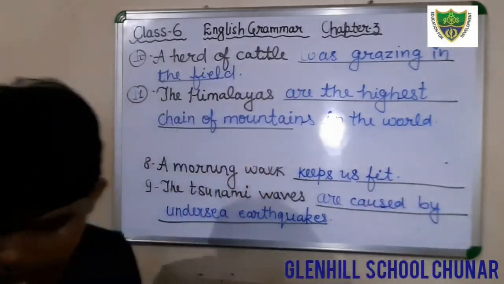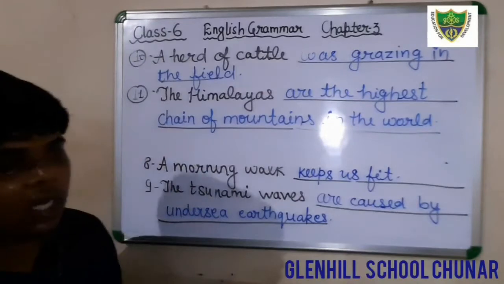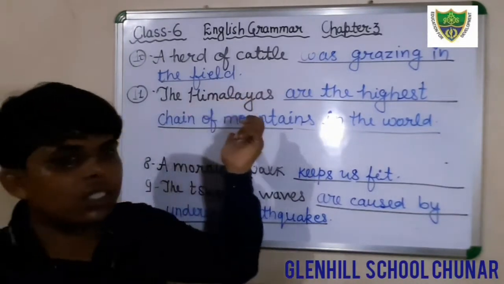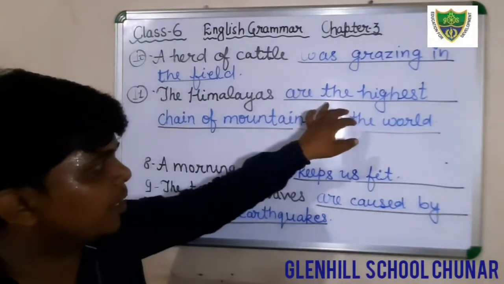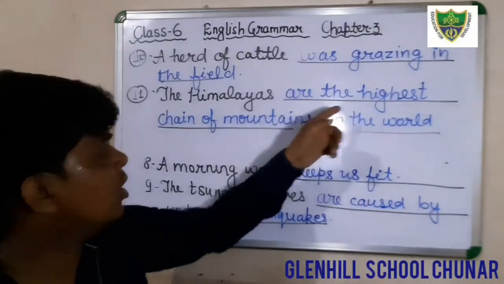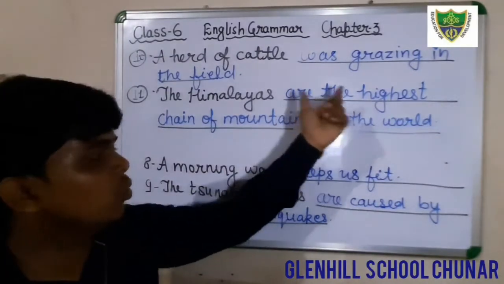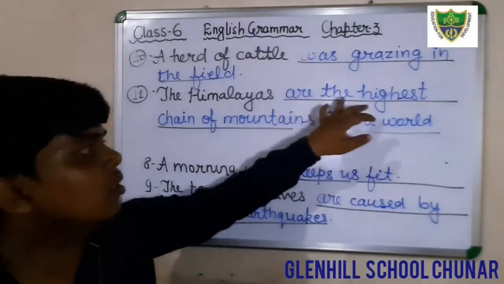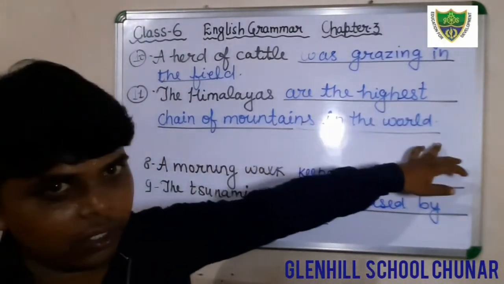Okay, students, just see here in this sentence, what is the subject? The subject is Himalayas, already given. We will fill in the appropriate predicate in this sentence: are the highest chain of mountains in the world. These words are the predicate.